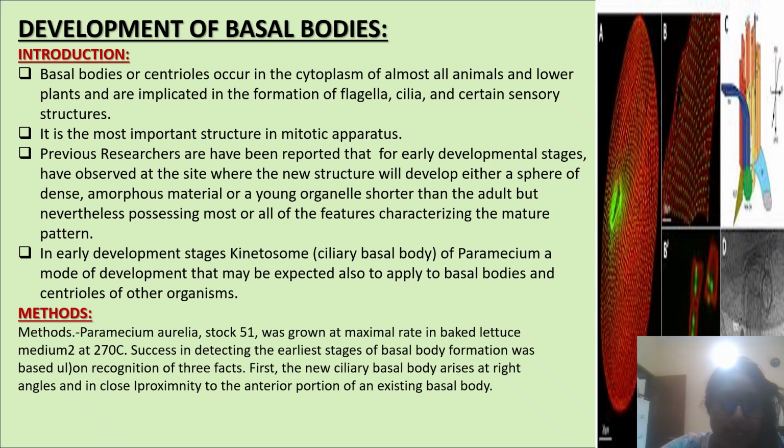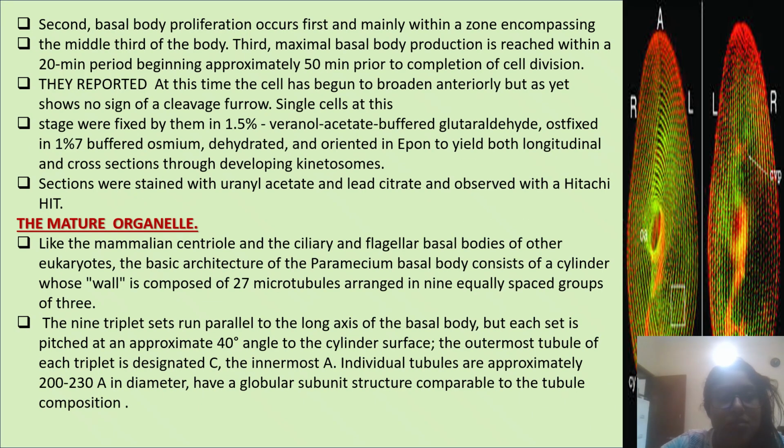First, the new ciliary basal body arises at right angles and in close proximity to the anterior portion of an existing basal body. Second, basal body proliferation occurs first and mainly in a zone encompassing the middle third of the body. Third, maximal basal body production is reached within a 20 minute period, beginning approximately 50 minutes prior to the completion of cell division.